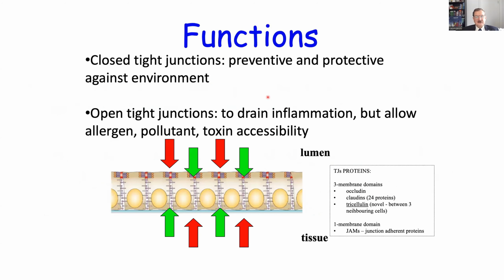So we are working on epithelial barriers. Currently, it's better to understand what the epithelial barrier is. Here is like lung mucosa. We see that at the very apical site, the epithelial barrier molecules are sealing the surface of the lung. These are the tight junctions, and there are 24 claudins, tricellulin and occludins that are playing an important role in sealing the surface of the epithelium. So closed tight junctions means being preventive and protective against all the environmental agents, including allergens. Open tight junctions means if there is too much inflammation here, this inflammation can be drained, but at the same time, allergens, pollutants, toxins can go into deeper tissues.